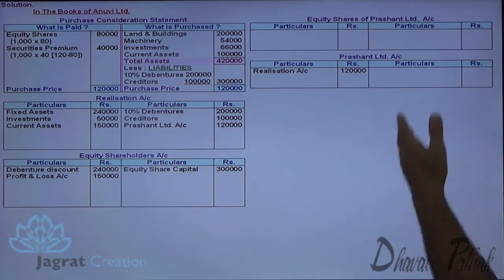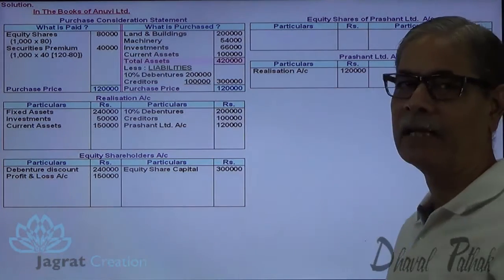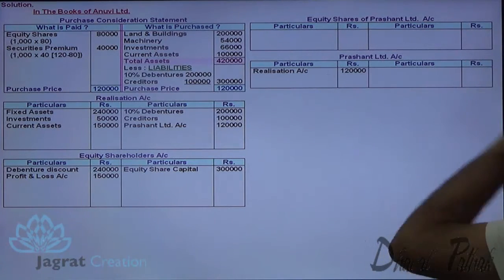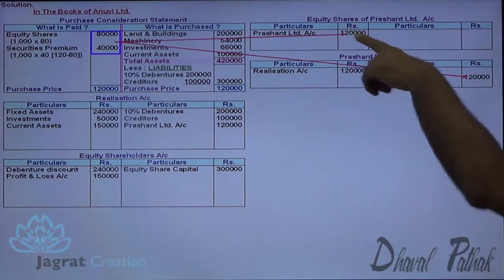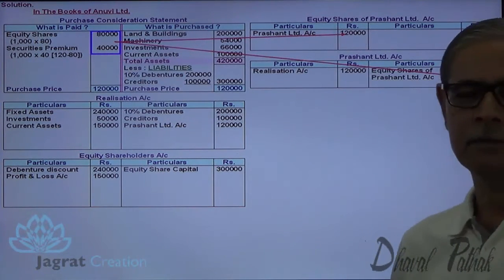Now what has been received? We have received shares of 1,20,000 against the consideration due. So equity shares of Prashant Limited account debit to Prashant Limited account credit. This is the entry for purchase consideration received.